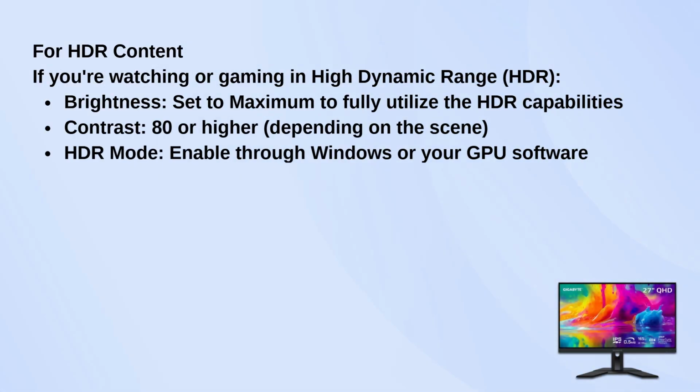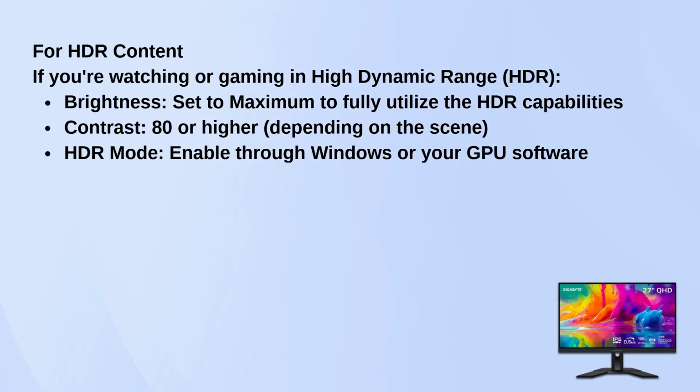When it comes to HDR content, you'll want to crank the brightness up to its maximum setting to make full use of HDR capabilities. Set contrast to around 80 or higher, depending on the scene you're watching. Don't forget to enable HDR mode through your Windows settings or GPU software for the best experience.